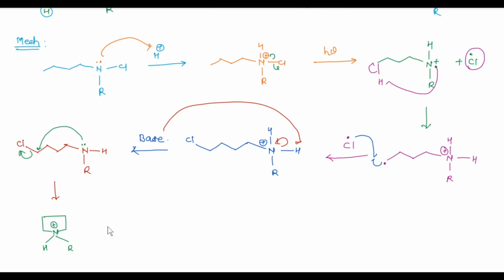Nitrogen carries positive charge, and in next step this Cl negative abstracts this proton and we get pyrrolidine as a product with loss of HCl.